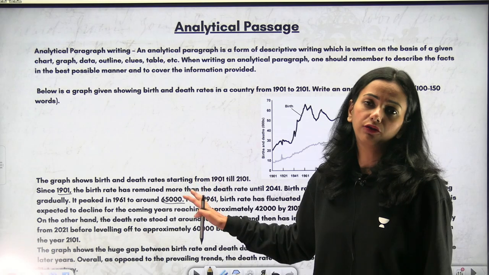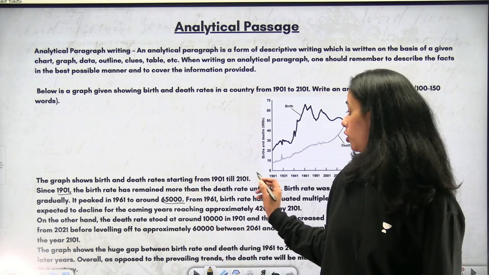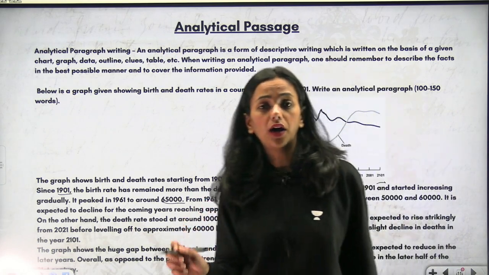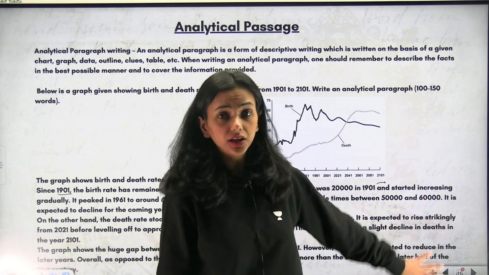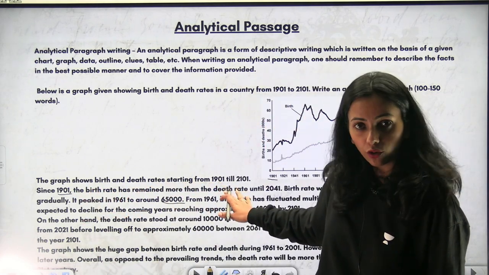This paragraph talks about the birth and death rates from 1901 till 2101.